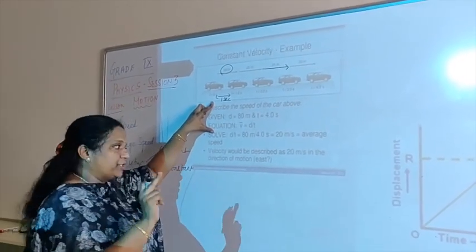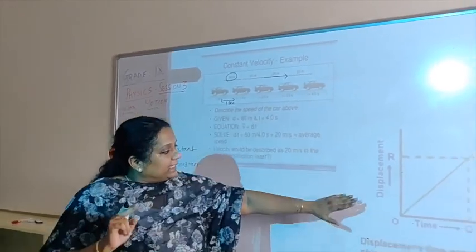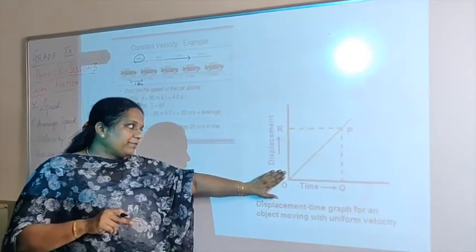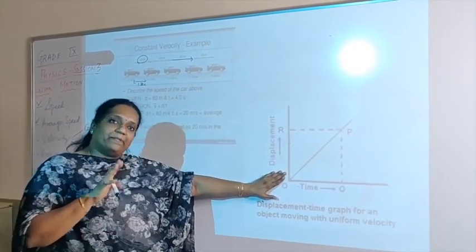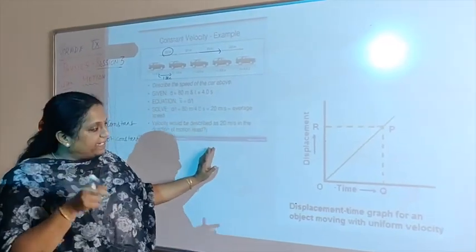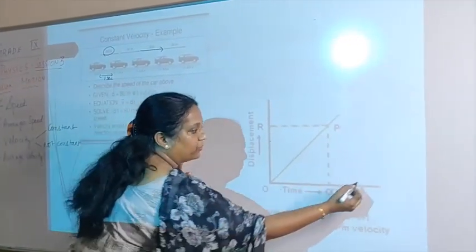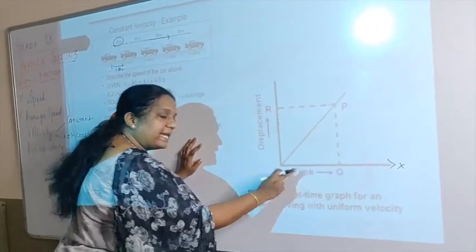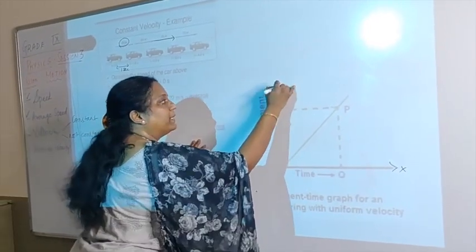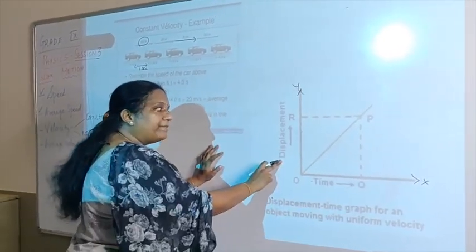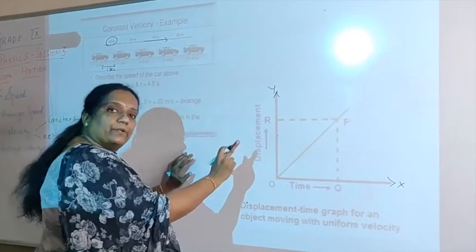The graph representation for constant velocity is the same like for uniform speed. But only difference, if you have noticed, is on the x-axis I have time here also, but on the y-axis what do I have? I have displacement instead of distance.